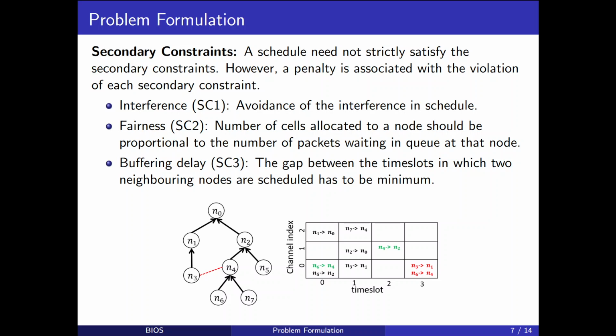The fairness constraint ensures fairness in the network by forcing the allocation of the number of cells in the schedule proportional to the number of packets waiting at any node. Latency in the network can be minimized by scheduling neighboring nodes in immediate time slots. For example, once a packet has been served by the link N6 to N4, the packet has to wait until the link N4 to N2 has been scheduled in the slot frame, and hence introduces a buffering delay.